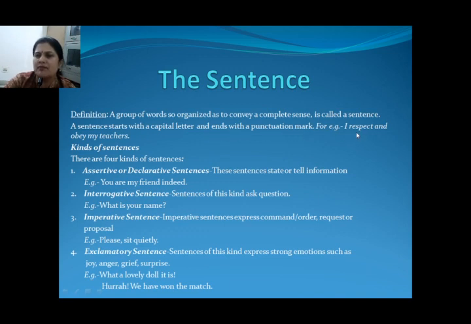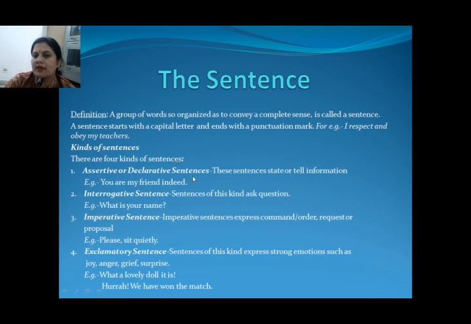For example, I respect and obey my teachers. So here you see that it starts with a capital and ends with a full stop. So now the kinds of sentences. There are four kinds of sentences.